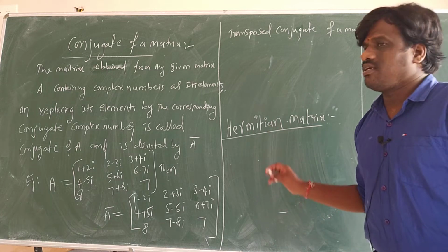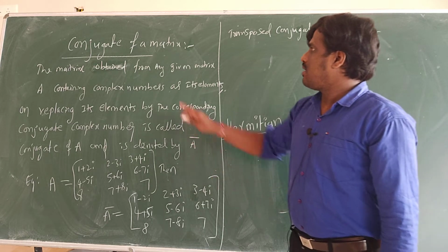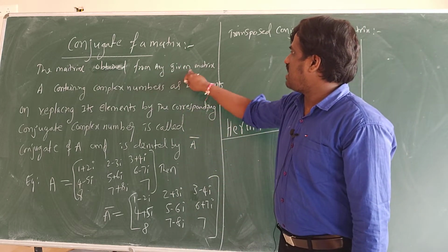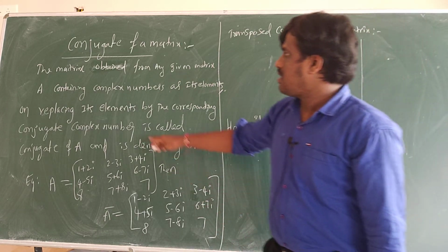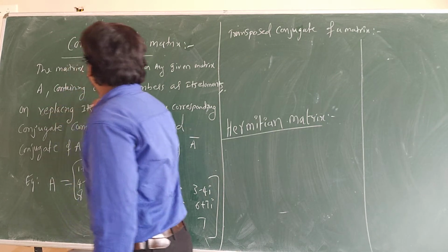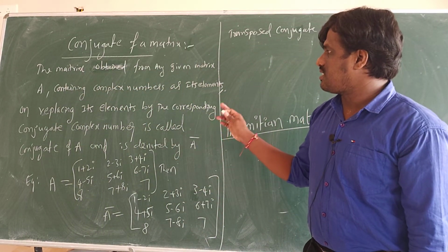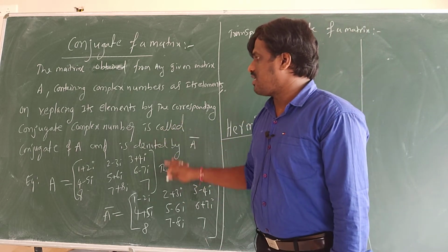This is not in JEE, okay. It is not in the JEE concept, it is in your book, so I am teaching it, okay. Conjugate of a matrix: the matrix obtained from any given matrix A containing complex numbers as its elements, on replacing its elements by corresponding conjugate complex numbers, is called the conjugate of a